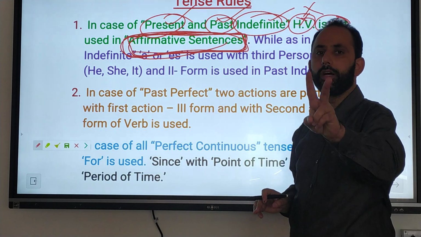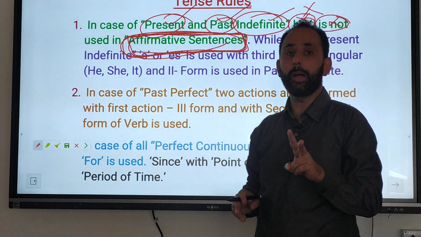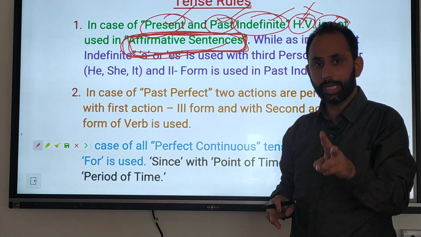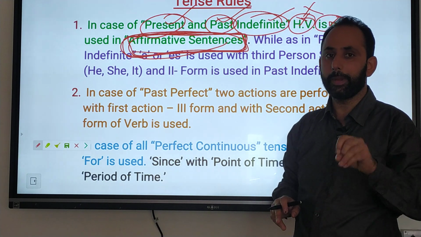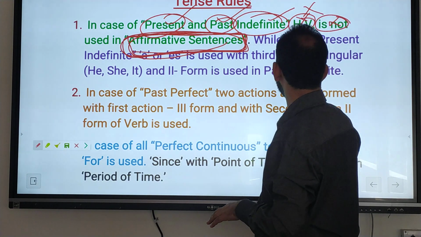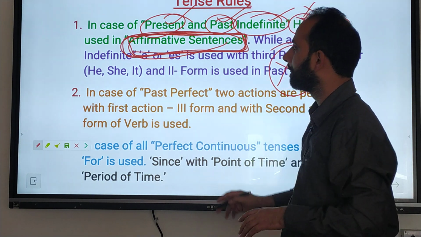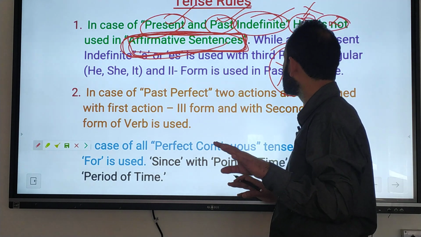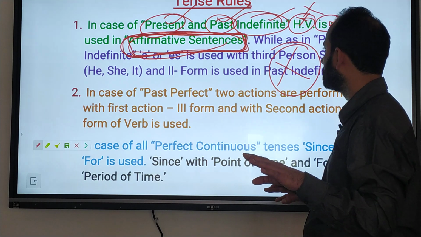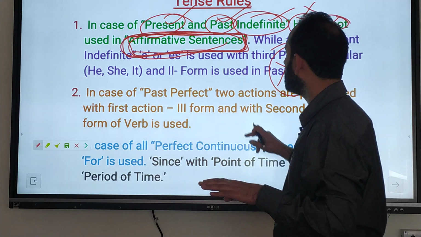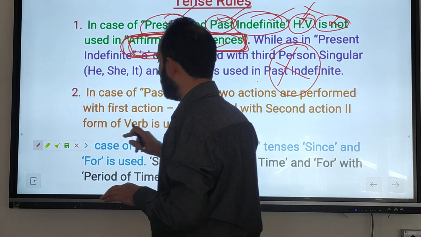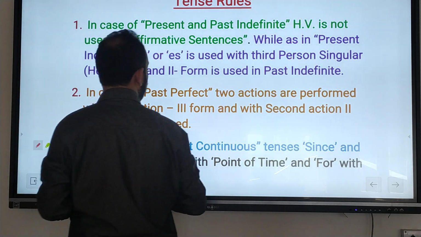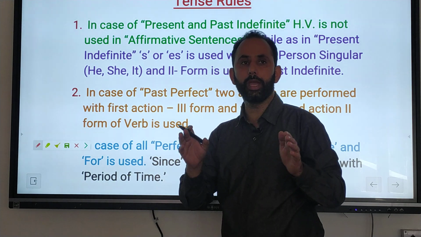That is, in other words, with two types of tenses, present indefinite affirmative sentences and past indefinite affirmative sentences, helping verb is not used. This is one. I have already told you that with the help of helping verb we make the difference.